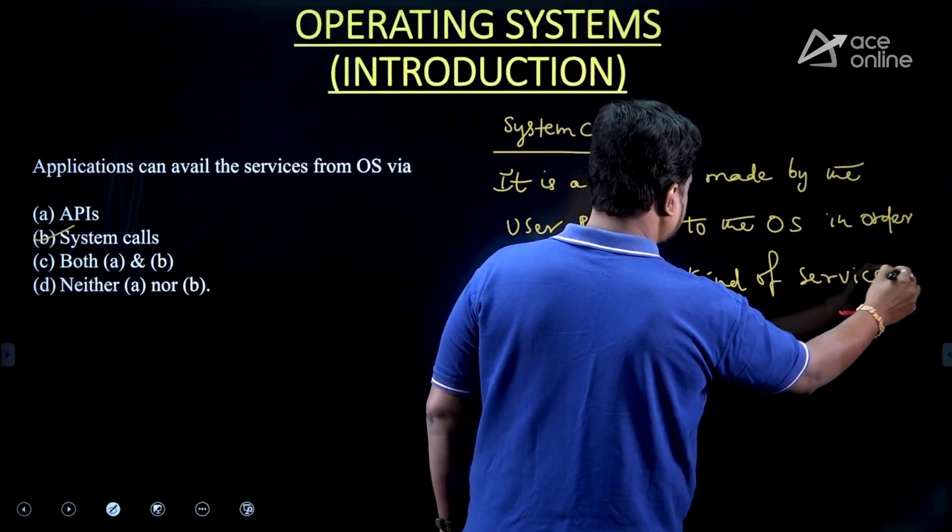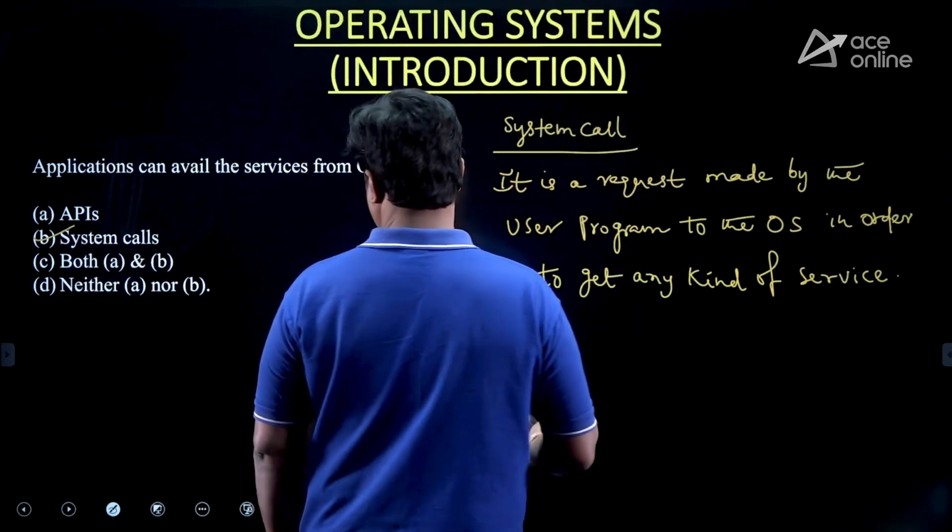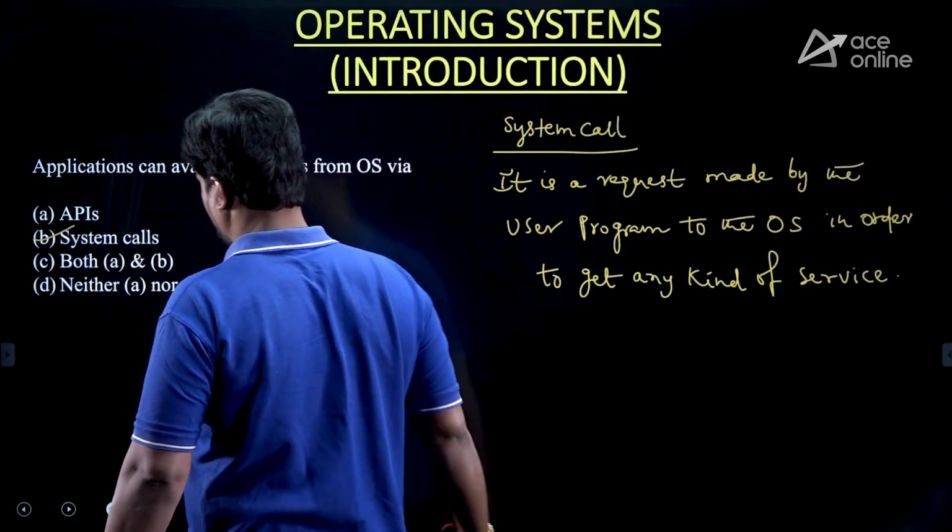Based on this, you can easily say that option B is the answer for this question, right?